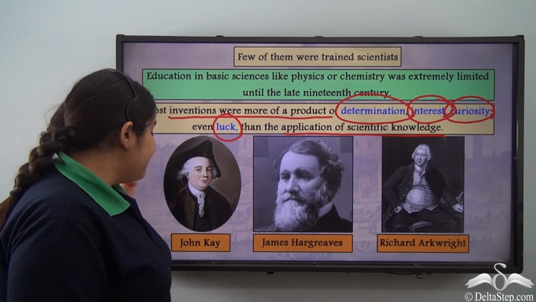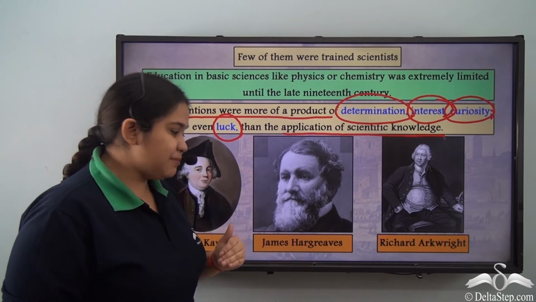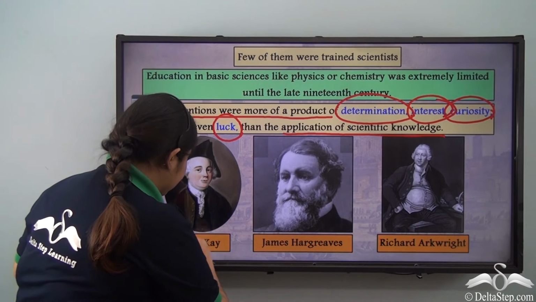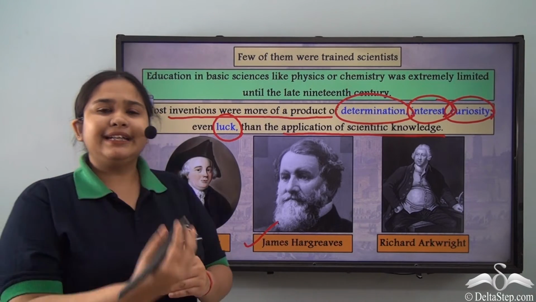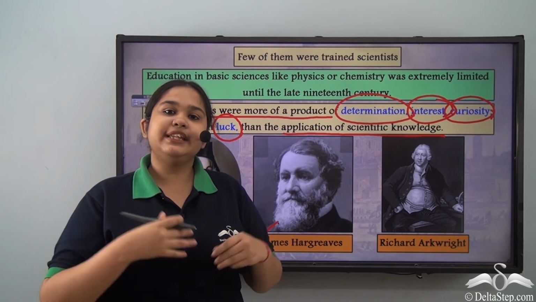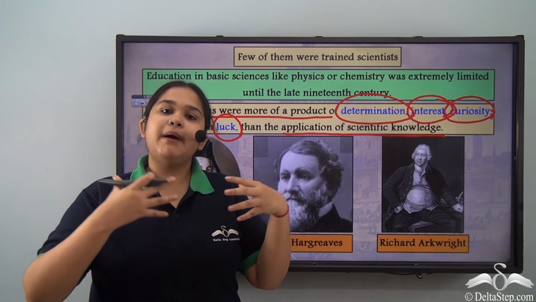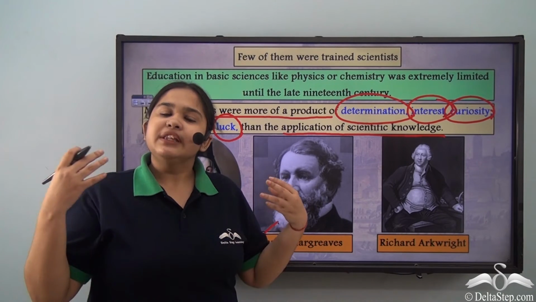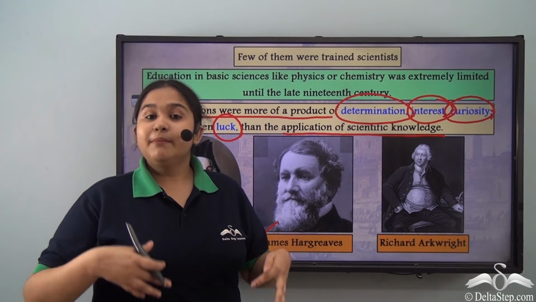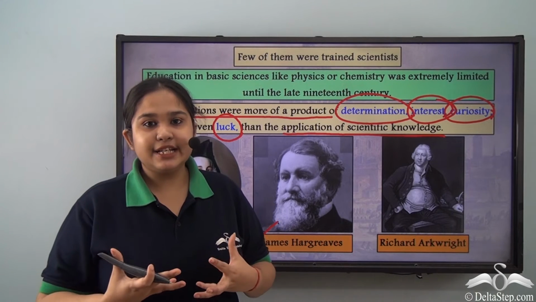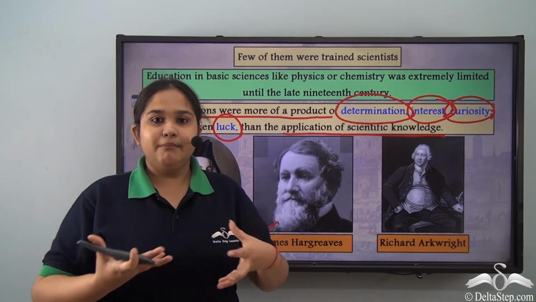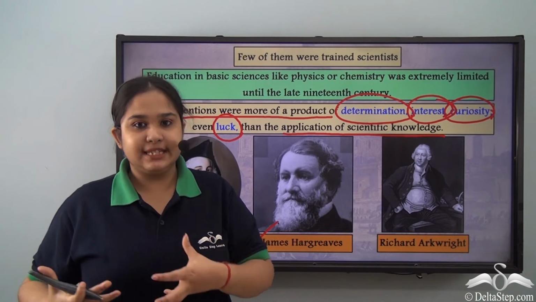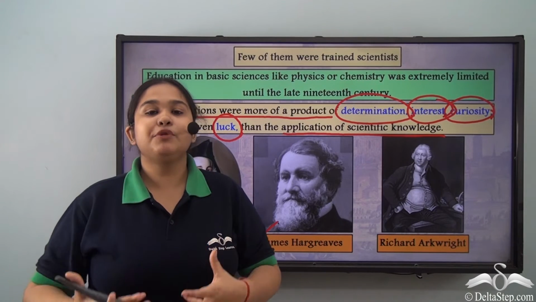For example, John Kay and James Hargreaves were attached to the textile industry. They knew certain things about the production of cotton, so they invented in that arena. But they weren't really trained scientists to create machines to be used in science or in production.